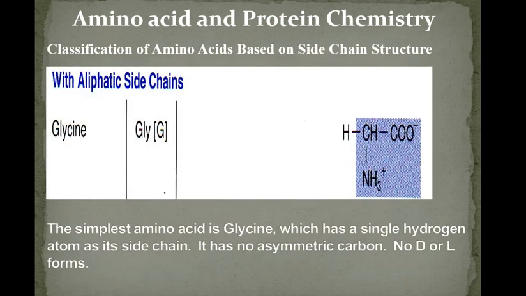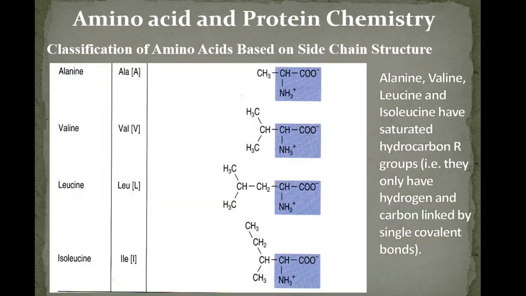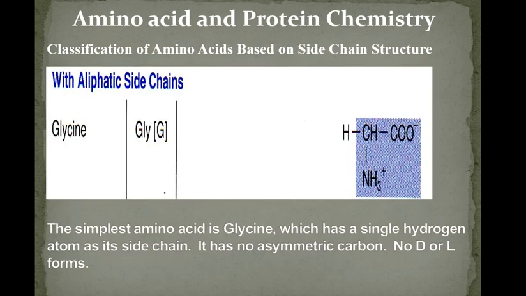Now these simple amino acids again, they are with aliphatic side chain and cyclic chain also, branched chain. Aliphatic means it is open chain. Now glycine is the first amino acid, which is the simplest amino acid. This is the simplest amino acid, which has a single hydrogen atom in its side chain and it has no asymmetric carbon. So it cannot exhibit D and L isomeric forms.